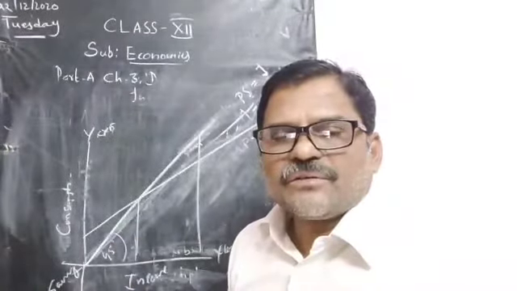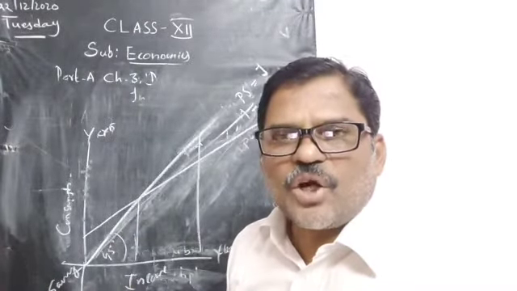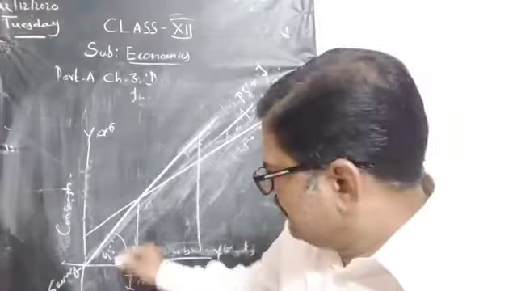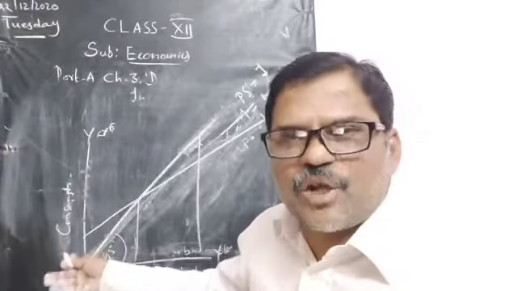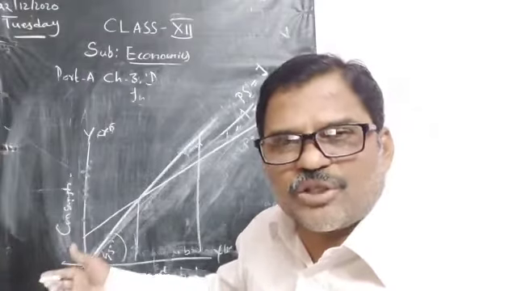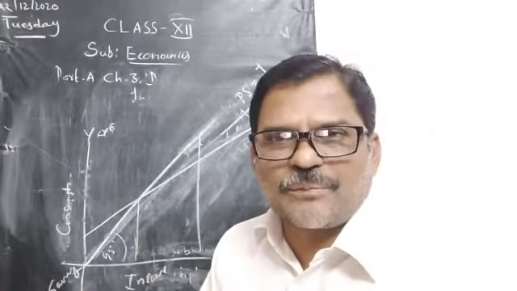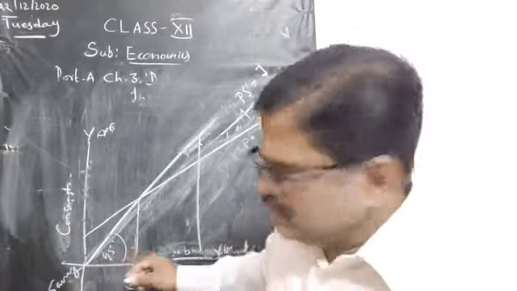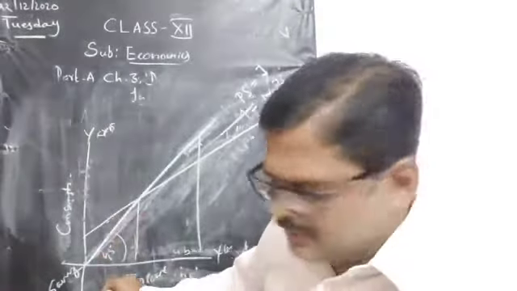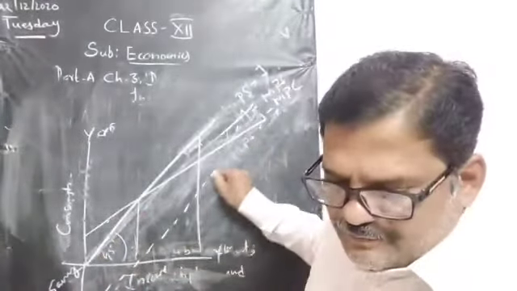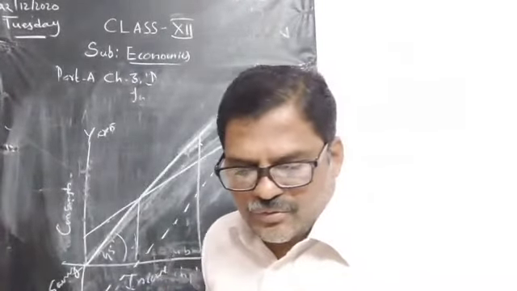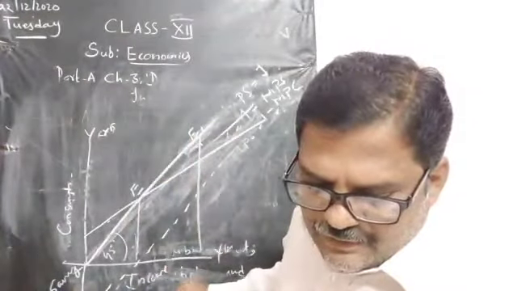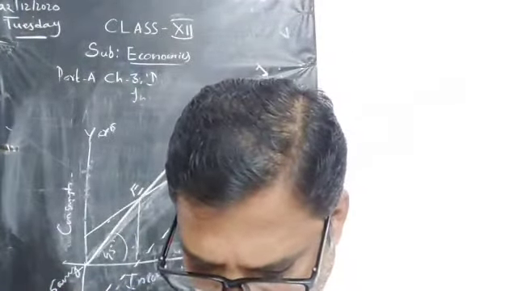That means the propensity to save curve is always at a 45 degree angle. Similarly, you know when income increases, saving will also increase, and consumption will also increase. Naturally, whenever household income increases, their saving and consumption will also increase. Next, this is 1. Again the second will come here as a dotted line. Here this is E, and this is E1.